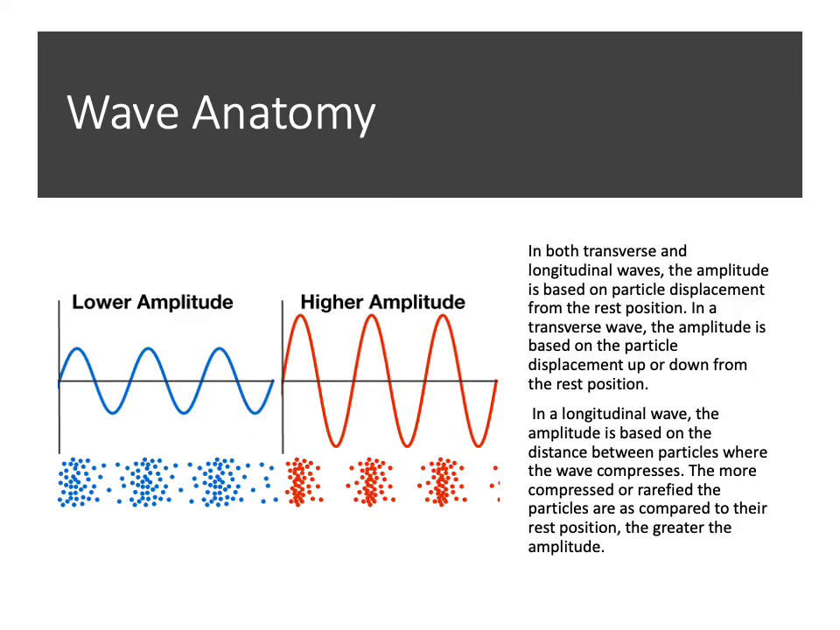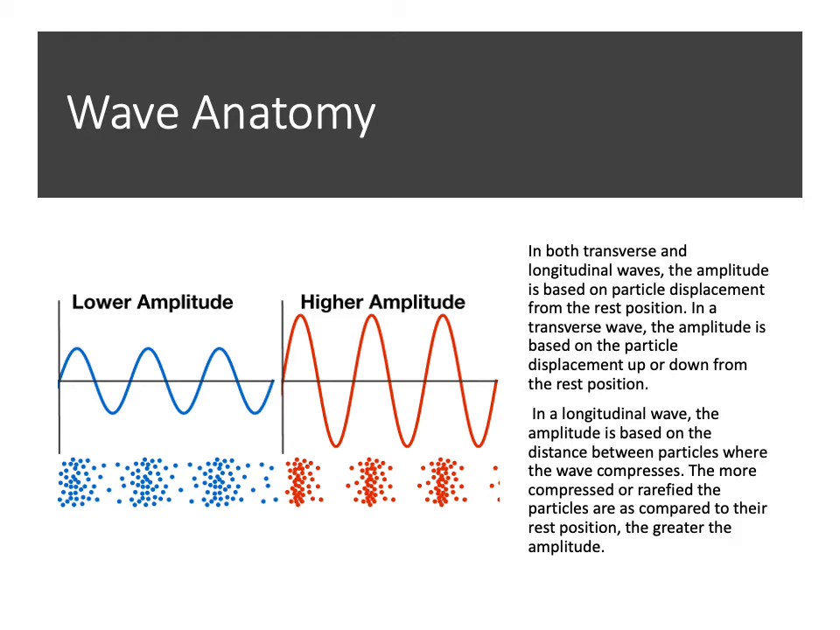In both transverse and longitudinal waves, the wave amplitude is based on particle displacement from the resting position. In a transverse wave, the amplitude is based on the up and down motion from the resting position. You can see that with the curvy lines. The black line is the rest position, and the curvy blue line and the curvy red line show you two different amplitudes of waves. Beneath those, we can see a longitudinal wave.